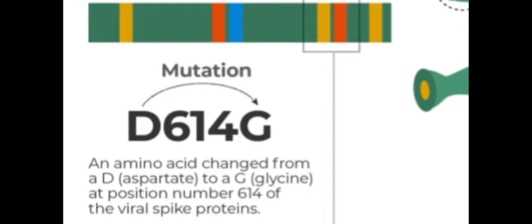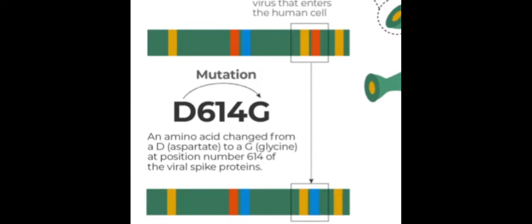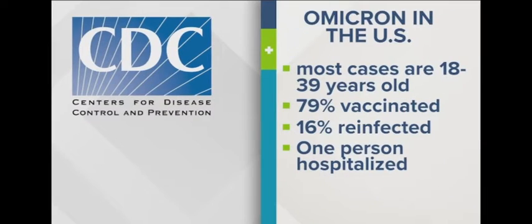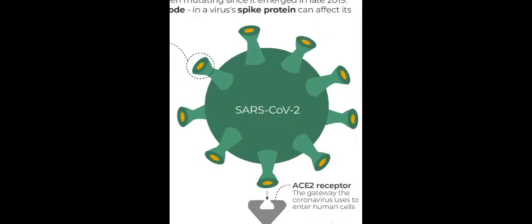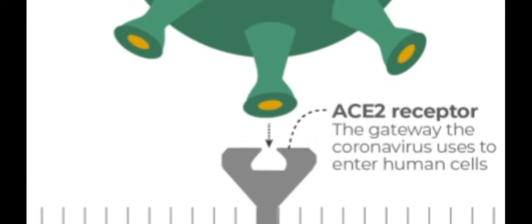That means the amino acid D, aspartate, was changed to glycine, that was the delta case. Now this 614 of the viral spike protein was very stable in alpha, beta, gamma and delta. Now it has changed to another facet called Omicron. Not only that, this leads to a changed spike protein.